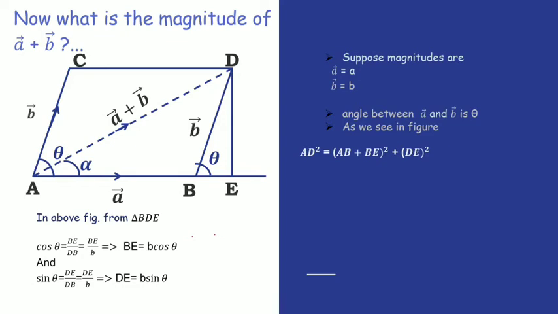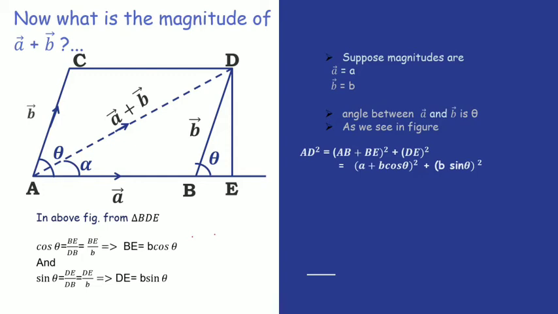The value of AB is the same as the value of vector A, which is A. So I put all these values in the equation, and we can write it as (A plus B cos theta) whole square plus (B sin theta) square.